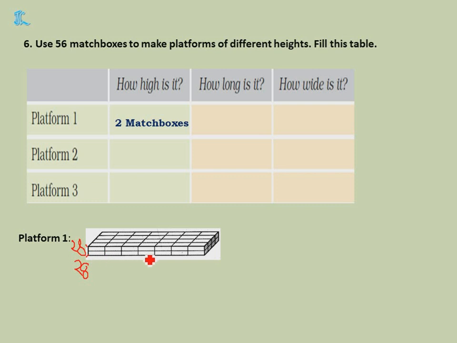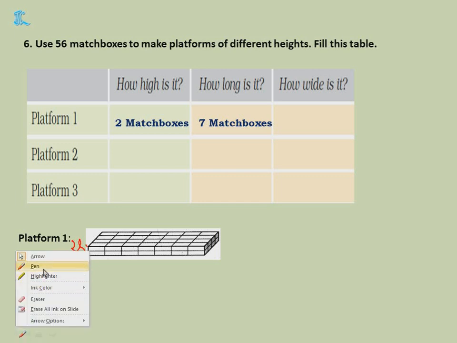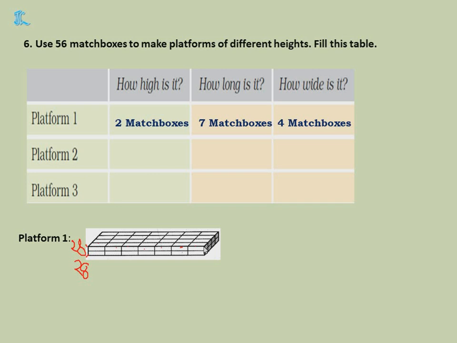Yes or no? So understood how I placed? Matchboxes like this I went in a line. On top similarly I kept it. So how high is it? What is the height? How many matchboxes are there? 2 matchboxes. Next, how long is it? How long it is means what you will do? 1, 2, 3, 4, 5, 6, 7. So what is the length of it? 7. And how wide is it? 1, 2, 3, 4. Understood, children?